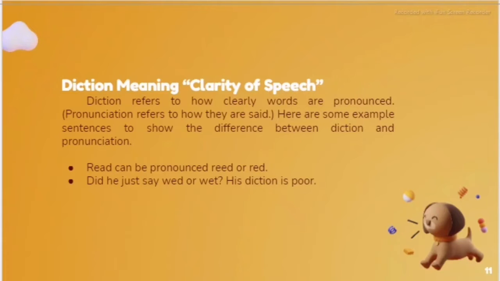R-E-A-D or read can be pronounced read or read. Did he just say wed or wet? His diction is poor.